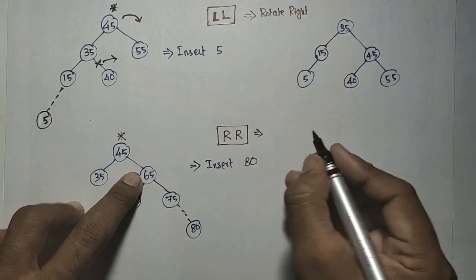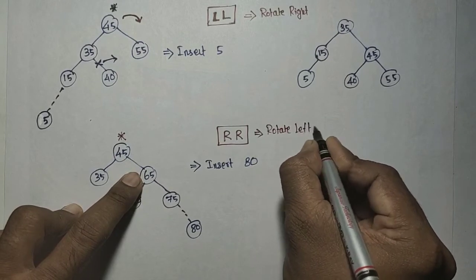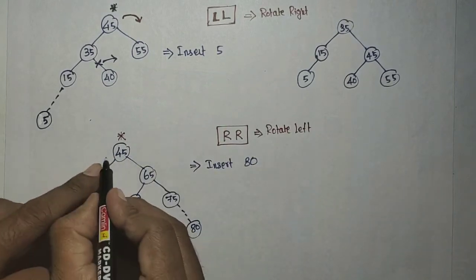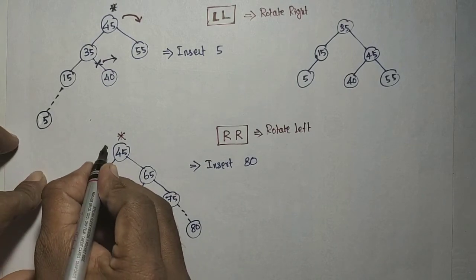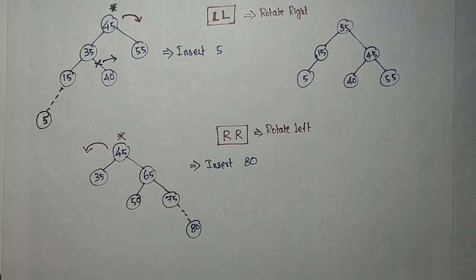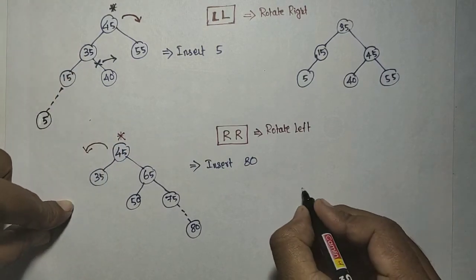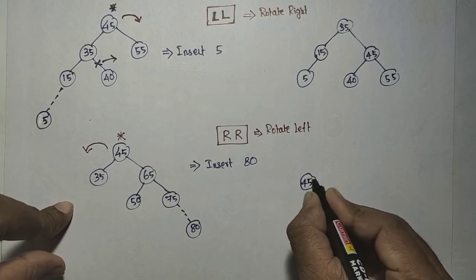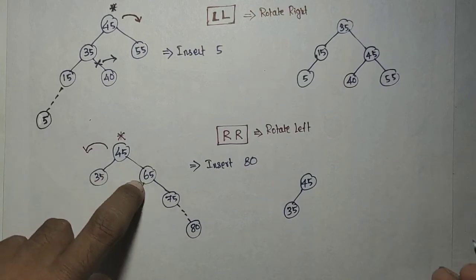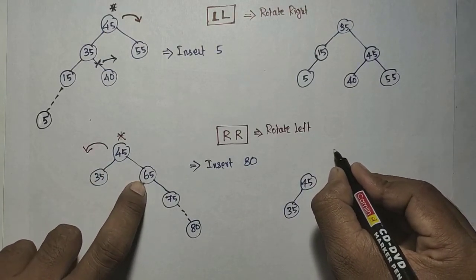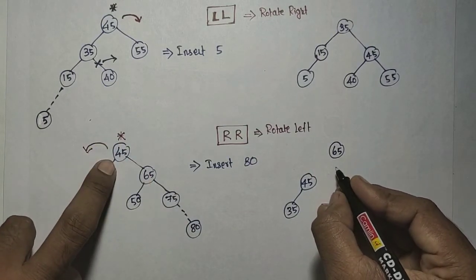The solution is rotate left. Rotate left means this node, the unbalanced one, should get rotated on the left side. After rotating, 45 and 35 will go to the next level without changing, and 65 will become the root.